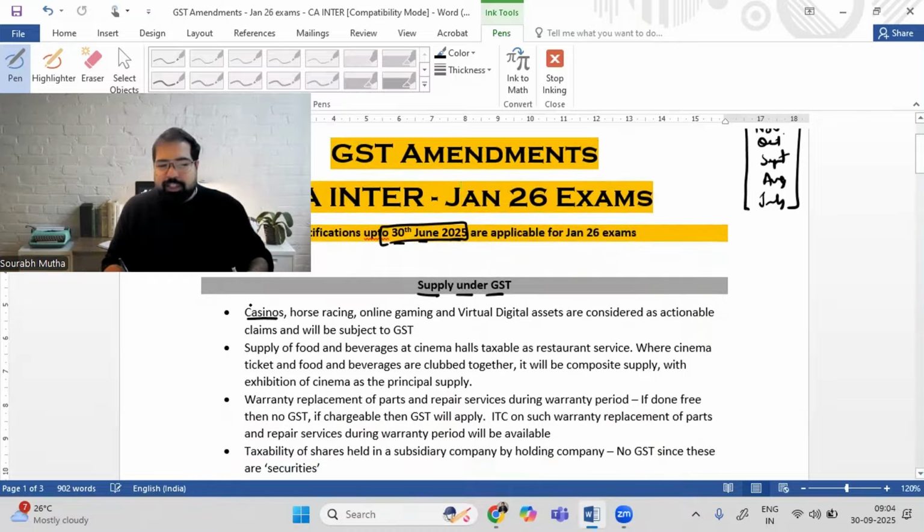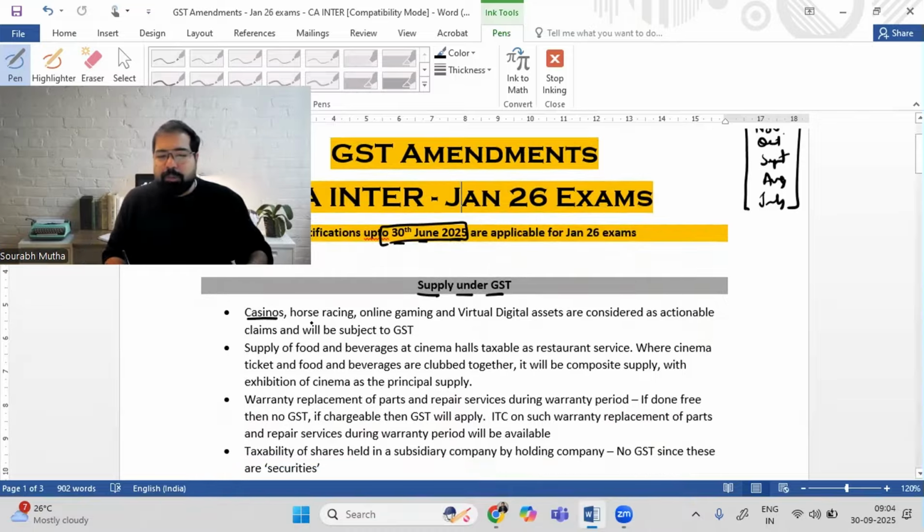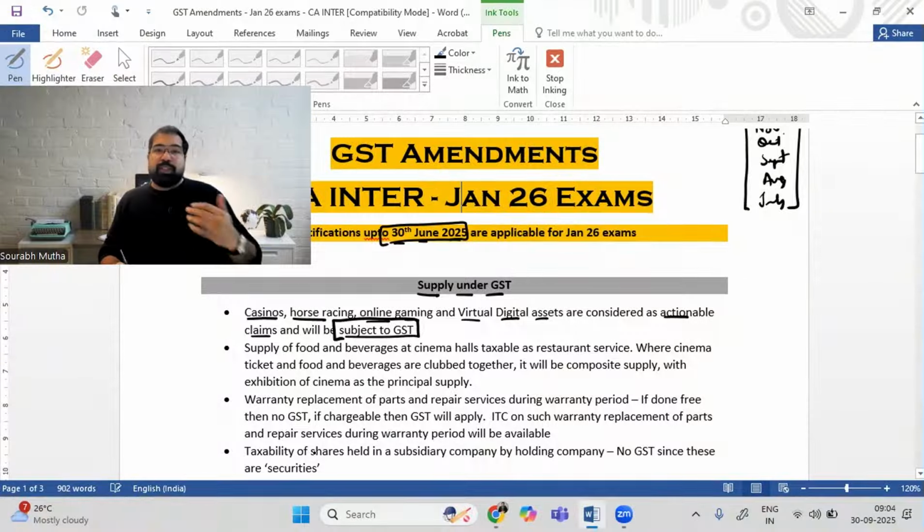Guys, if you go to a casino in Goa, or bet on horse races or online games, or even buy virtual digital assets, they are considered actionable claims. That means on that there will be GST. Yes. So, sir, is there an actionable claim on which there is no GST? Yes. If I give you money and I demand it back from you, on that actionable claim there is no GST. Otherwise, on all actionable claims like lotteries, betting, gambling, and now also online gaming, horse racing, etc., there is GST. So if you see this in the exam, will there be GST on this? Yes.